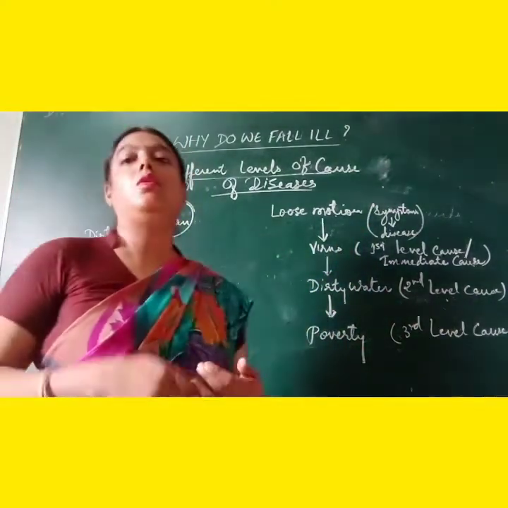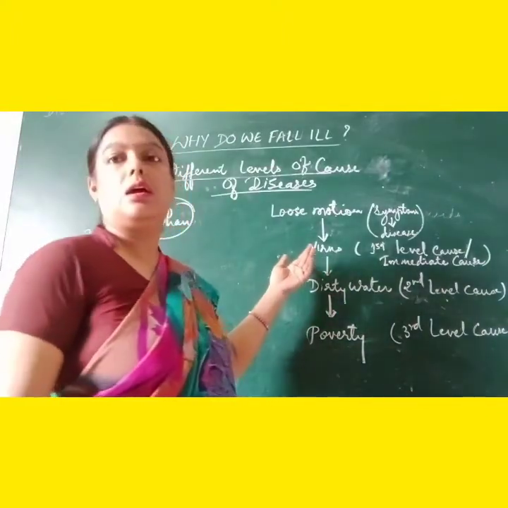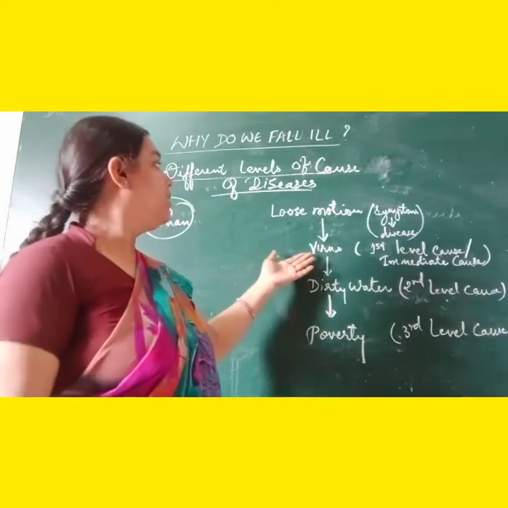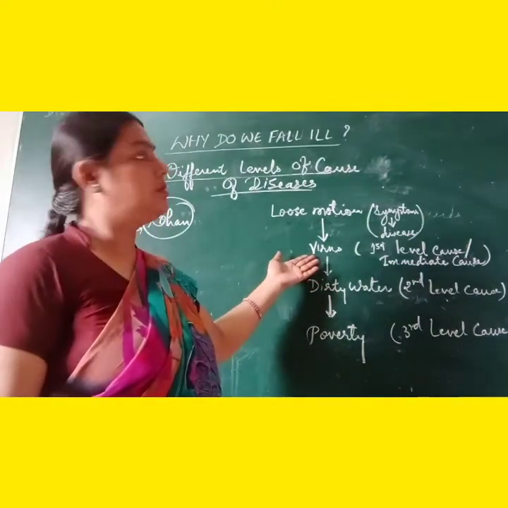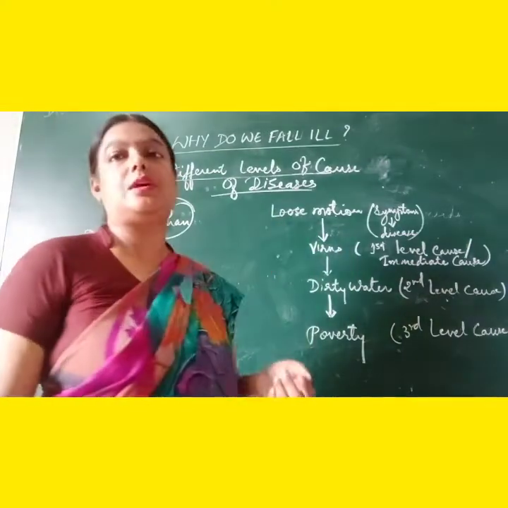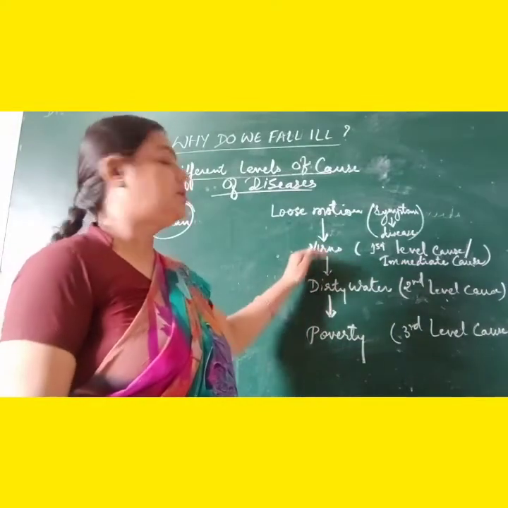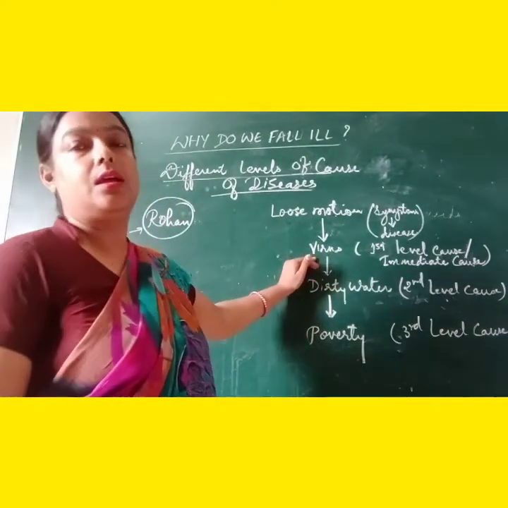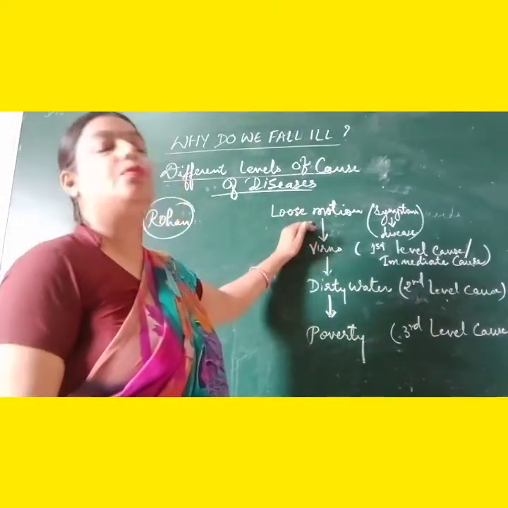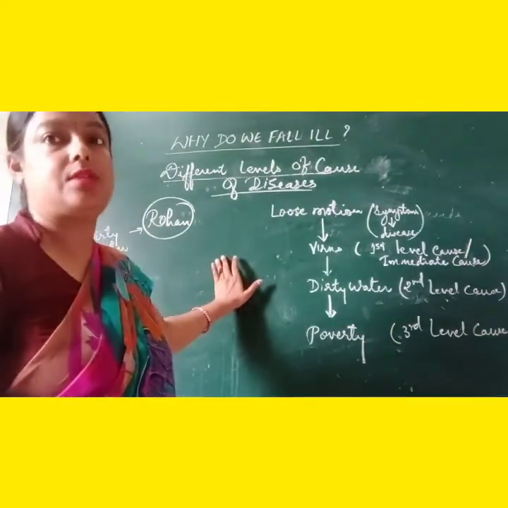When all the diagnosis was done, ultimately it was clear that there was some virus due to which Rohan was suffering from loose motion. Means the disease was a kind of viral disease whose symptom was the loose motion with which Rohan was suffering.